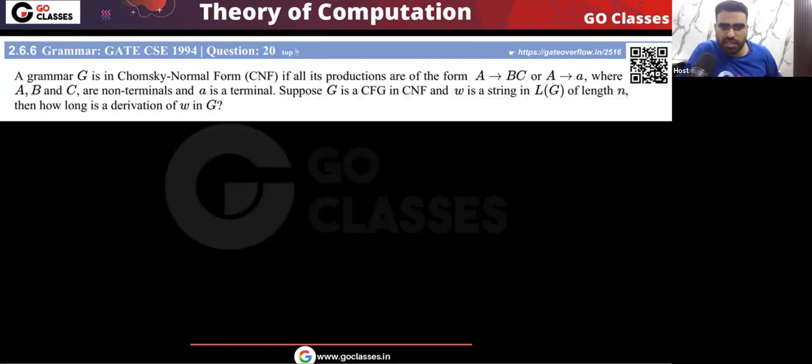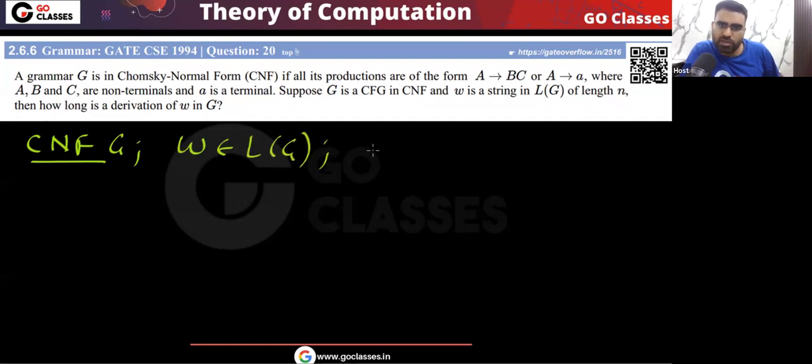Now, some more things I can ask you here. You can easily see your grammar is in CNF. So you have a CNF grammar G, and you have a string W which belongs to L of G, and the length of the W is basically n.